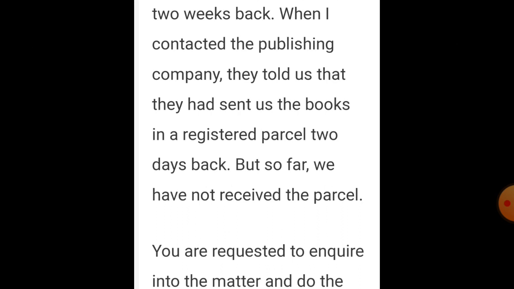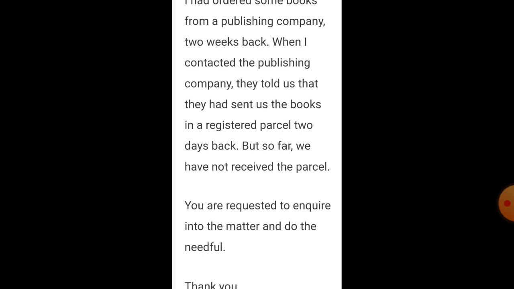That means you have ordered some books, and they have sent the book parcel, but he did not get the parcel. So he is saying they sent the books in a registered parcel 2 days back itself, but so far we have not received it. So he is complaining. Then after that, see the second paragraph: you are requested to inquire into the matter and do the needful. That means please check why the parcel was not delivered and see that it comes to us, like that he is asking.